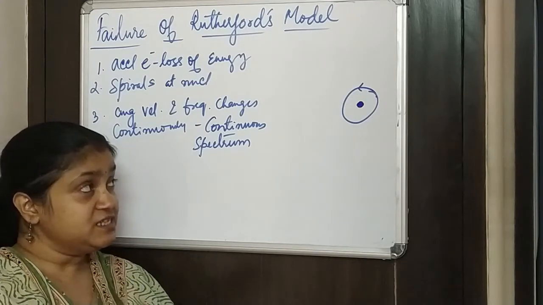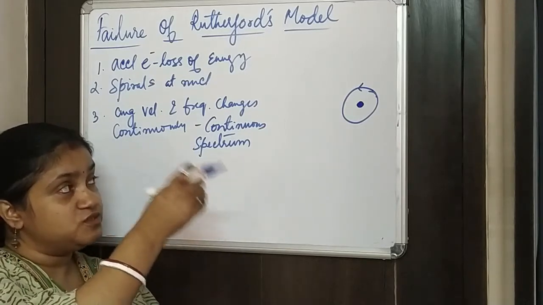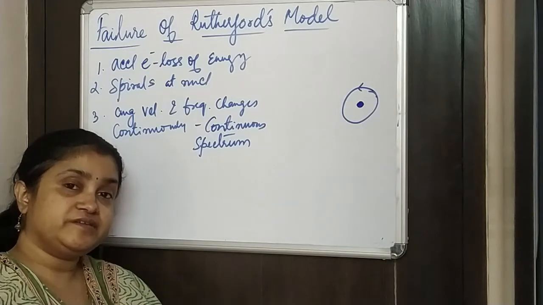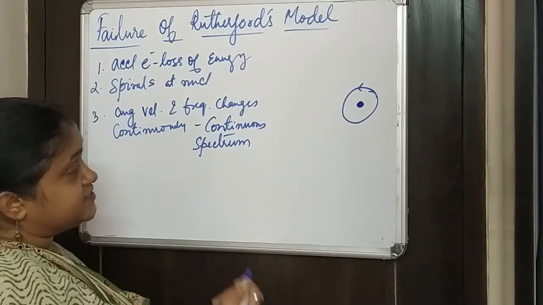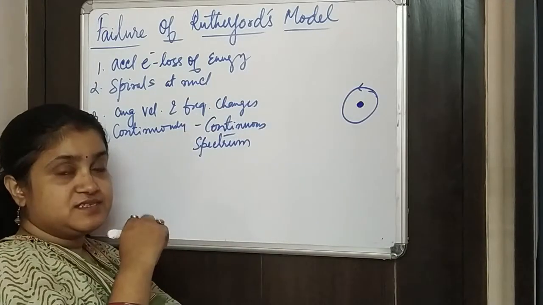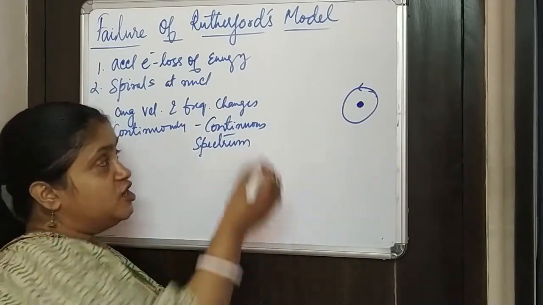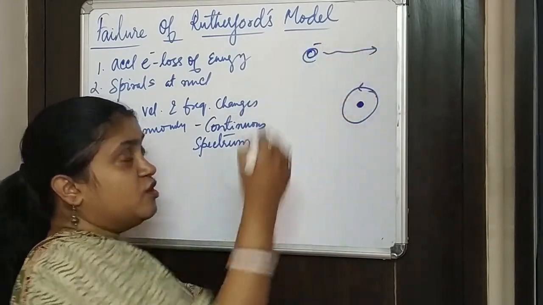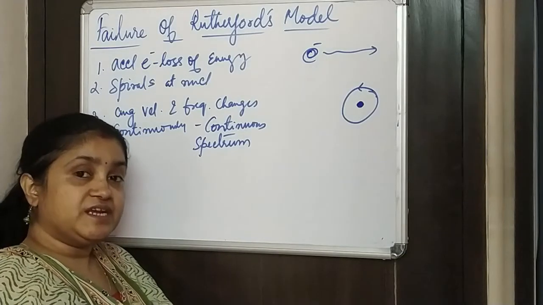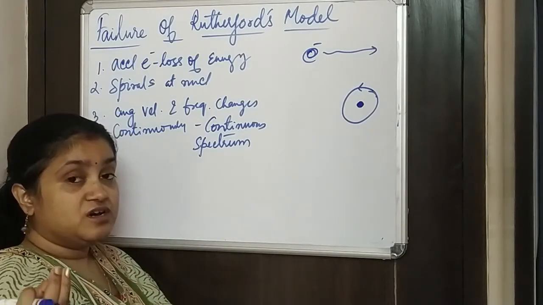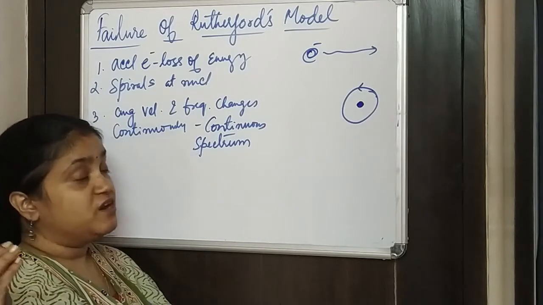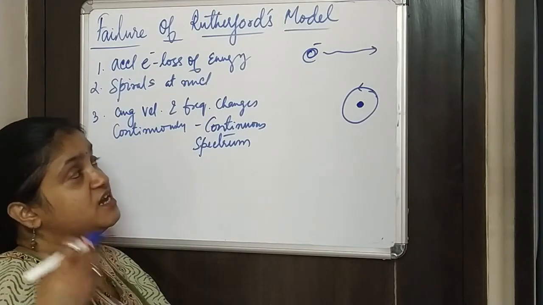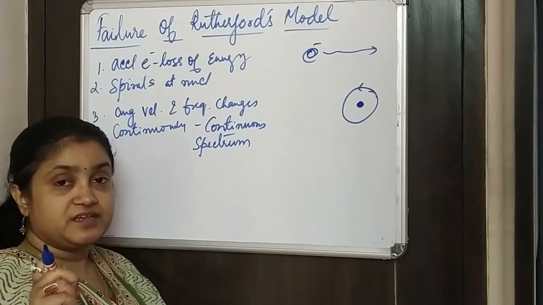Now, with this centripetal force, if these electrons are revolving, it means that they have an accelerated motion, right? And as we know, electrons are charged particles. So according to electromagnetic theory, if electrons move, especially accelerated charges, they would start to radiate electromagnetic waves.